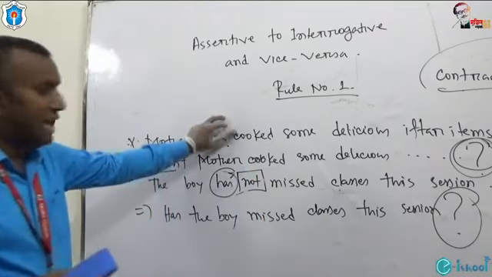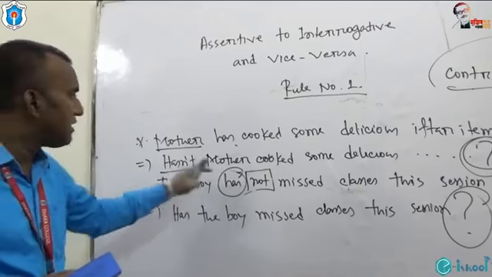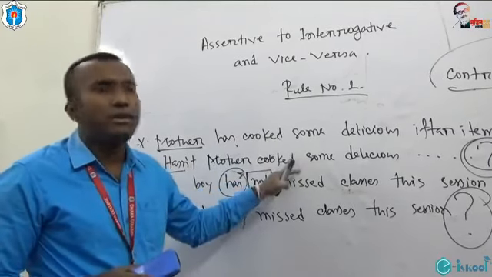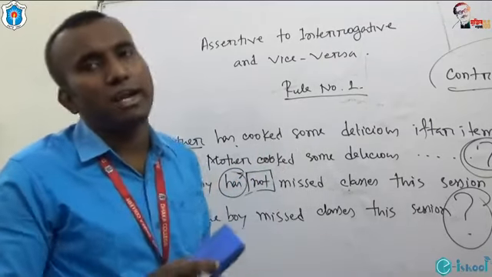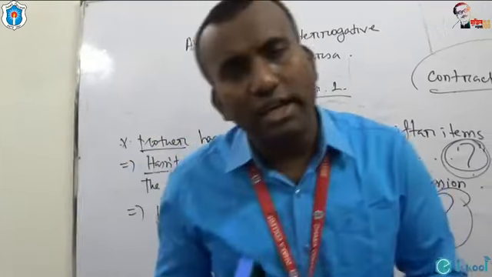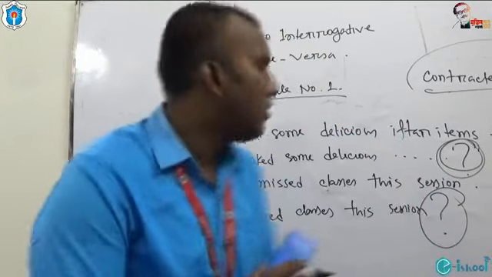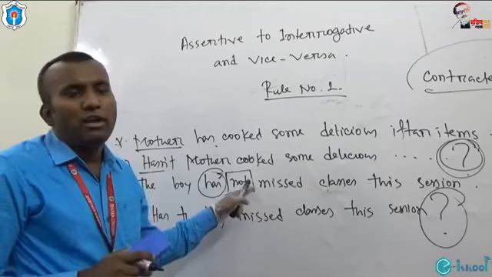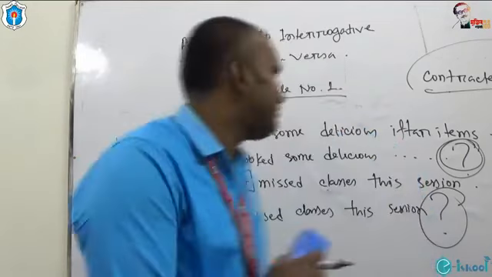So, at first, the auxiliary verb will be used before the subject, then main verb. If assertive sentence is affirmative, interrogative will be negative. If assertive sentence is negative, interrogative will be affirmative. Okay? Now, I'd like to give some examples and you are requested to try.